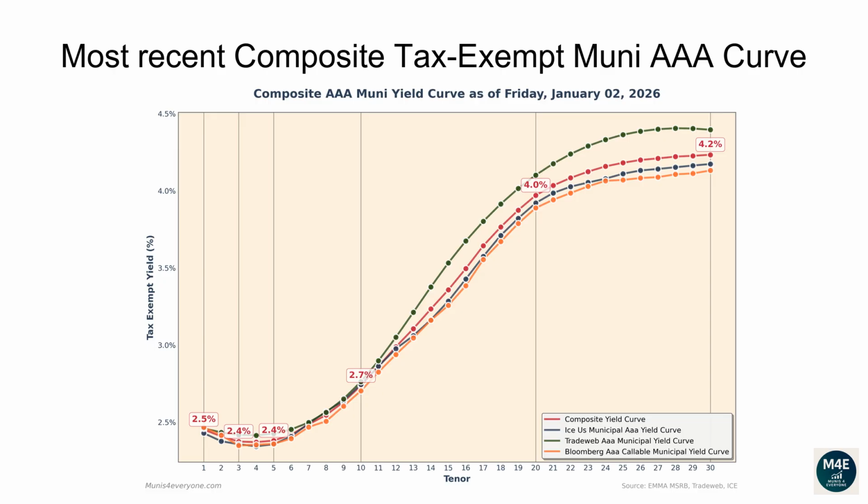The one-year composite tax-exempt yield is 2.45%. The two-year yield is 2.41%. The three-year yield is 2.37%. The 5-year yield is 2.38%. The 10-year yield is 2.74%. The 20-year yield is 3.97%. The 30-year yield is 4.23%.